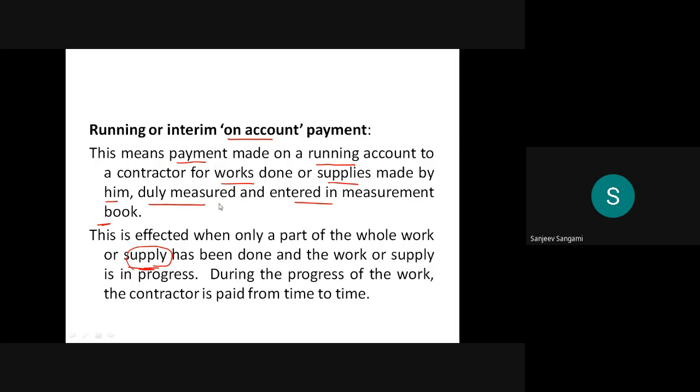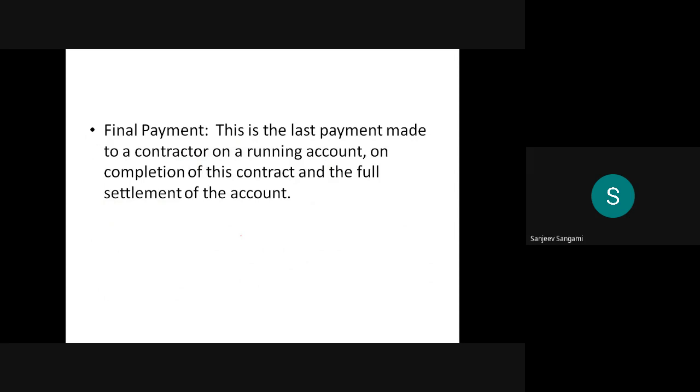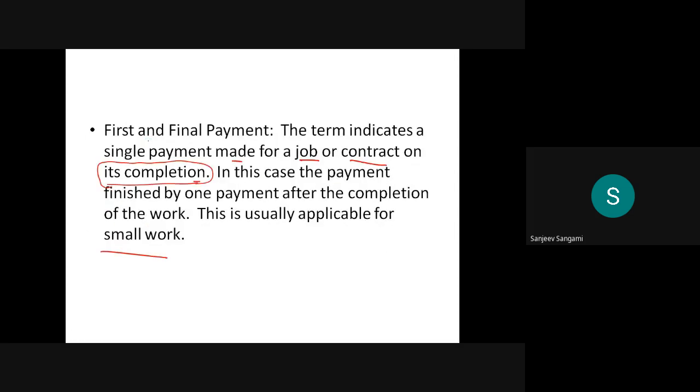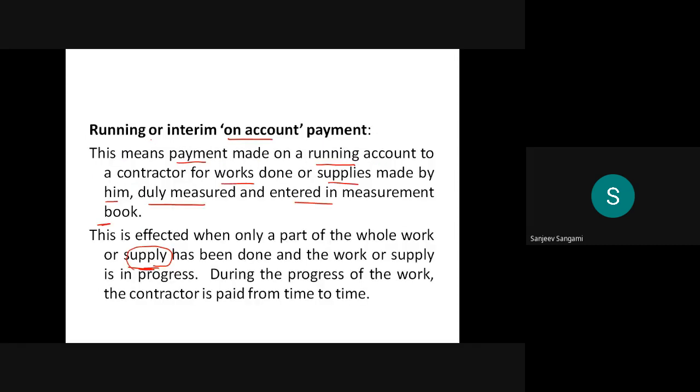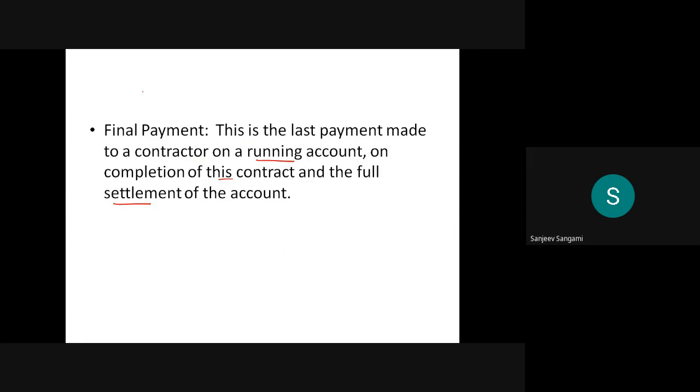During the progress of the work, the contractor is paid from time to time. Remember this, he should be paid from time to time. Then final payment. This is the last payment made to a contractor on running account on completion of the contract and full settlement of the account. So this is totally different from the first one we discussed. First and final means directly given. Final means whichever balance there will be, after interim payment, that will be paid.